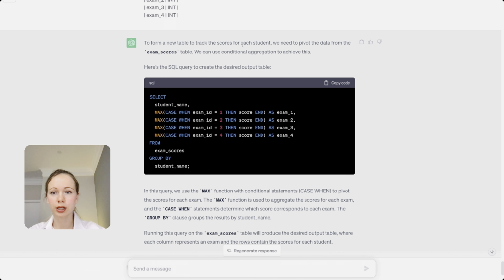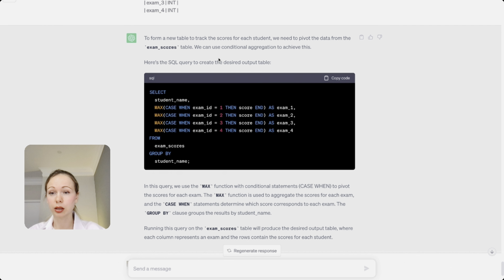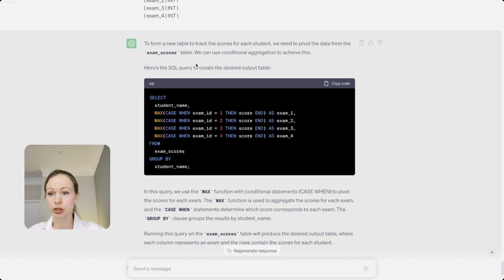Okay, to form a new table to track the scores for each student, we need to pivot the data from the exam scores table. And we can use conditional aggregation to achieve this. So student name, group by student name, then we're using the max, case on exam ID, then score. Yeah, it's correct. Let's move on.